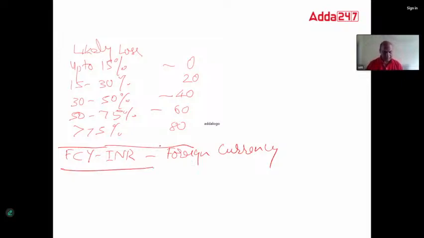Then there was one question about a student. The student has estimated the expense of foreign studies as $350,000. How much is allowed under LRS? Studies, remember, and the student should have taken the loan.